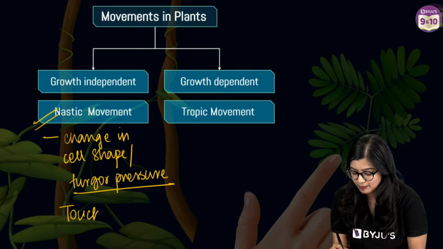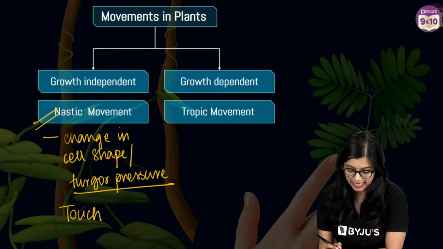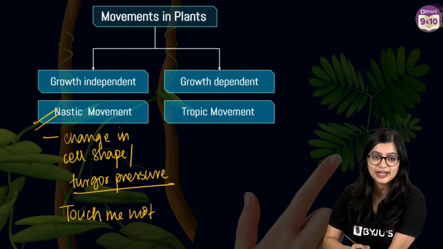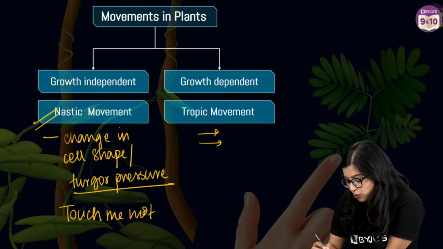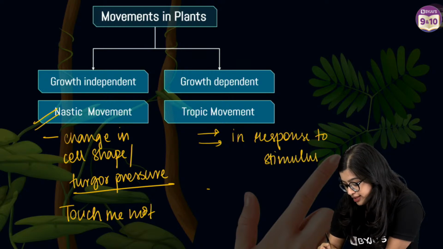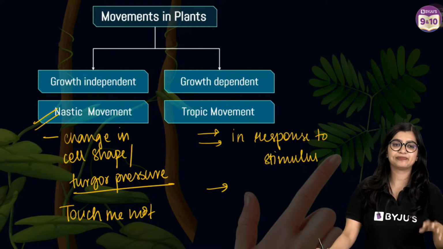You can give the example of the touch me not plant here. Then of course you have tropic movement, which is in response to the stimulus. In this particular case you can give the example of phototropism and all of that.